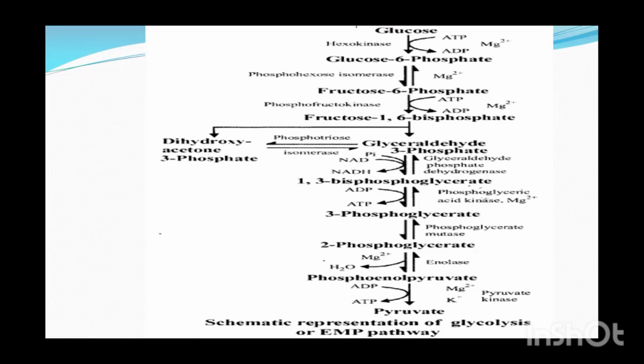Now phosphoenol pyruvate further, in presence of Mg++, potassium, and the enzyme pyruvate kinase, loses its phosphate. Only 1 phosphate was there, and that will be removed, and the removed phosphate will be accepted by ADP to get converted to ATP, and as a result, the last product of glycolysis, pyruvate, or you can say pyruvic acid, will be produced. As a result, at the end of glycolytic processes, what is produced? 3-carbon pyruvic acid will be produced. Are you getting this?